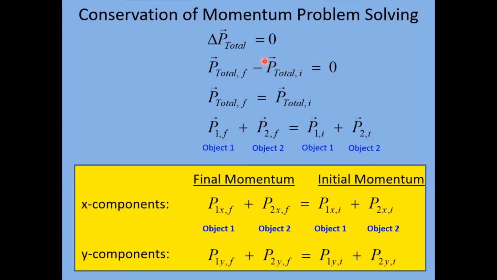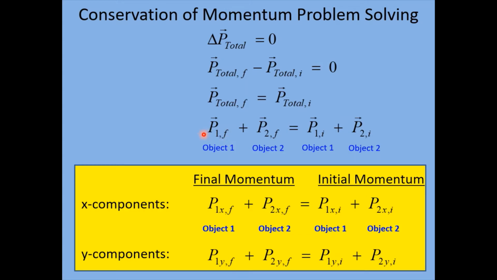So basically, we can take this term here, the initial momentum, and let's move it over to the right side. So what we're saying is that the total final momentum of the system is equal to the total initial momentum of the system. And furthermore, let's suppose our system consists of two objects. Most of the problems, in fact, all of the problems that we'll be dealing with in this course are just going to have two objects in there to keep things as simple as possible. So let's say we have object 1 and object 2, and they're somehow interacting. All right, and again, this will become more clear with examples.